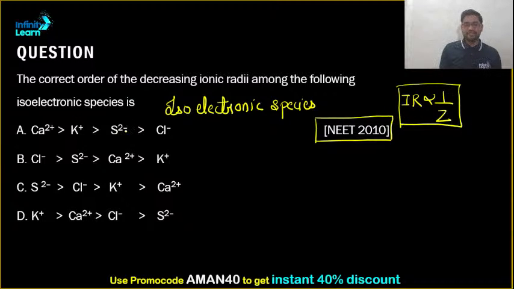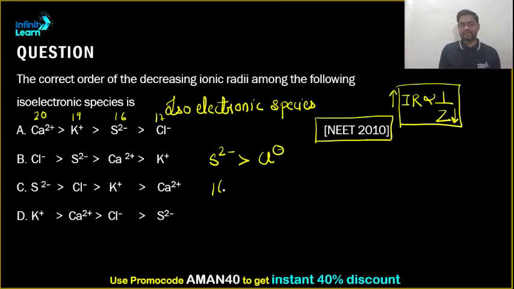So out of all, sulfur has atomic number 16. This is 17, this is 19, and this is 20. So the order should go this way. If you want ionic radii to be maximum, its atomic number should be minimum. So S2 minus will have the maximum size as compared to Cl minus ion, that is 16, which will be more than 17, which will be more than 19, and which will be more than 20. So K plus and Ca2 plus.